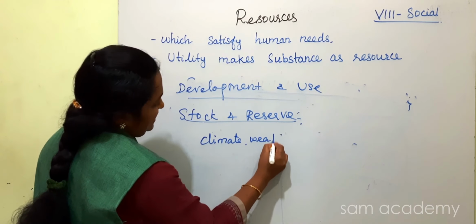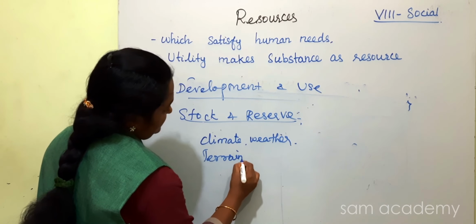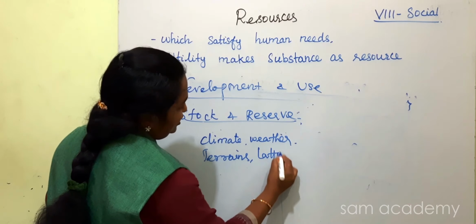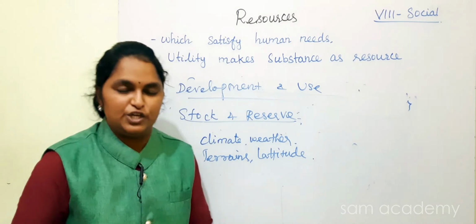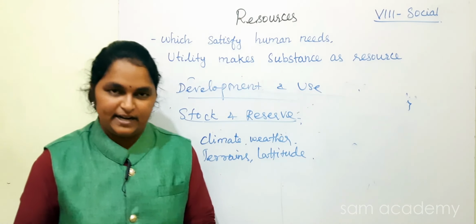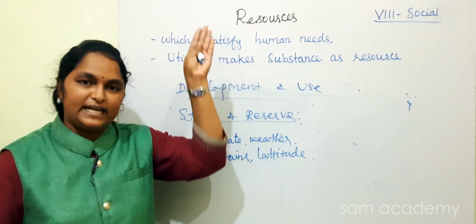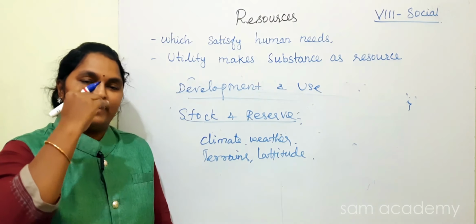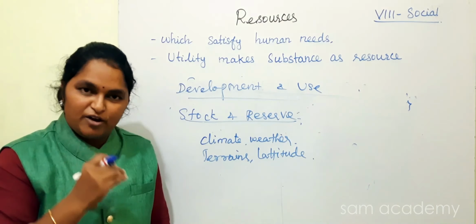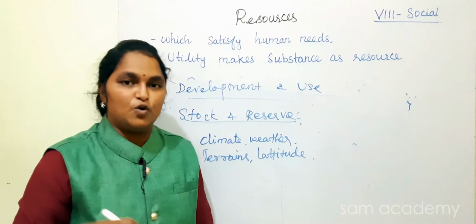That means weather and climate, terrains, latitude, altitude. Based on the latitude, we know 0 degree is the equator region, and all the horizontal lines are latitude, all the vertical lines are longitude lines. Above 23.5 degree, we see the Tropic of Cancer and Tropic of Capricorn. That is how all the climate zones are divided.